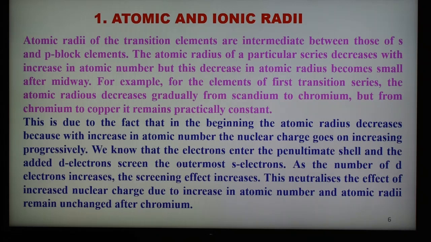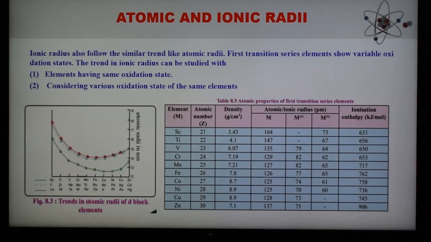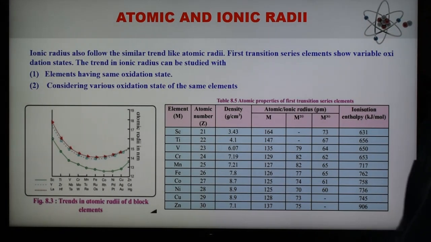For example, we can say that the atomic radii of the first transition series decrease from scandium to chromium and remain almost constant till copper, and then increase toward the end. It is also shown in the table. This table shows the atomic properties of the first transition series elements, and the ionic radius also follows a trend similar to atomic radii.